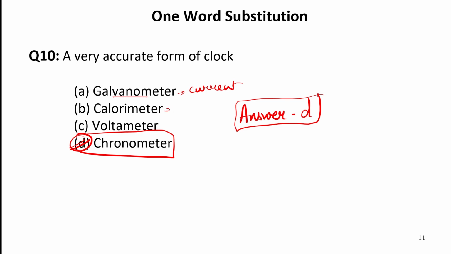Then calorimeter is an instrument used to measure the amount of heat used in a chemical reaction. And voltmeter is an instrument used to measure electric charge. So these are scientific instruments.